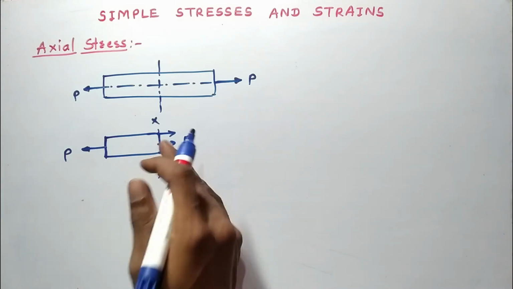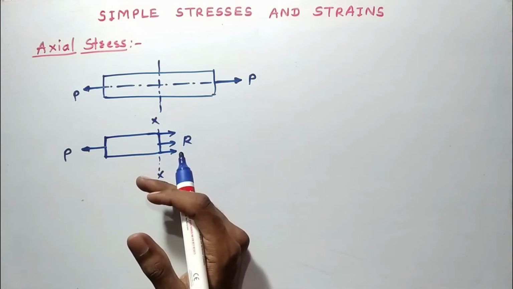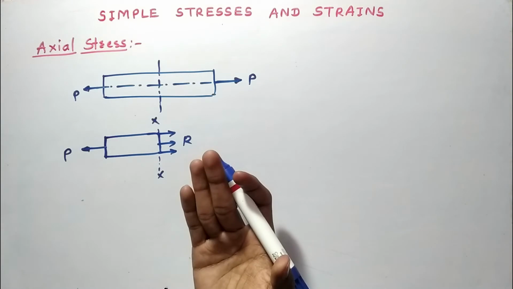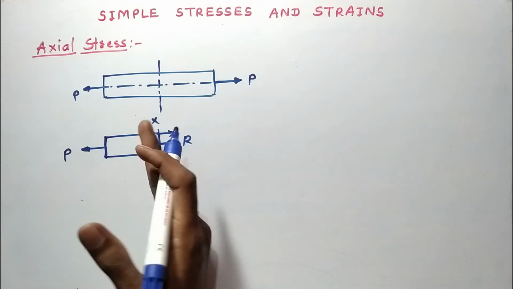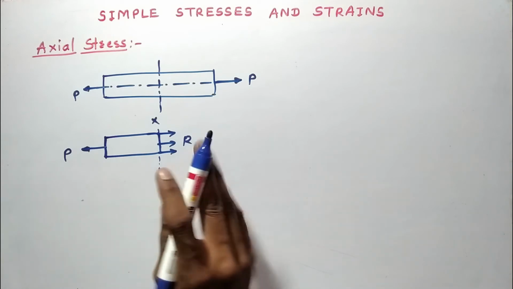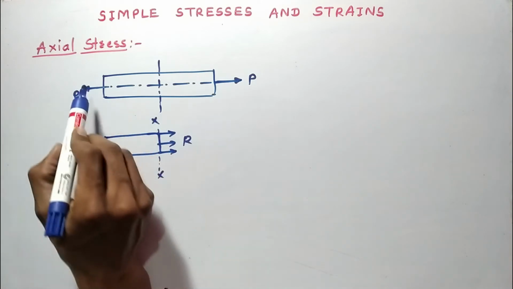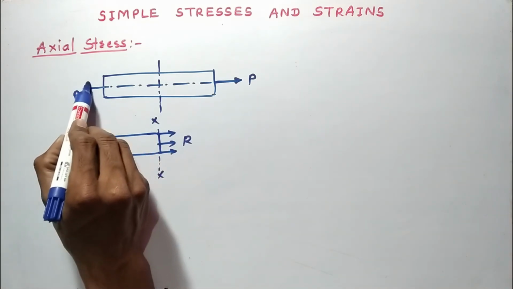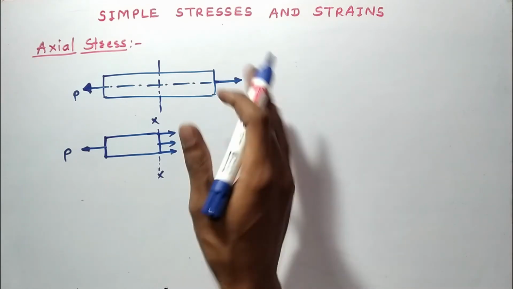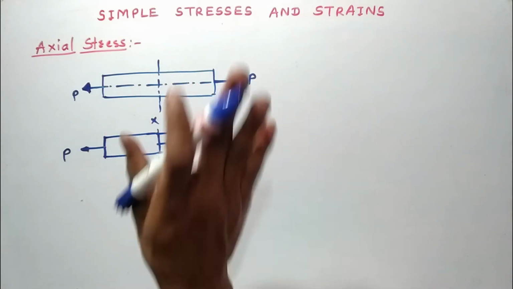This internal resistance force per unit cross sectional area is called stress. We know the concept of stress. What is stress? The internal resistance force per unit cross sectional area. Now the type of load is axial load. So the stress produced due to axial load is called axial stress.